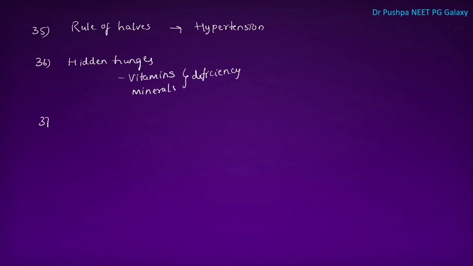Next one is, beriberi is caused by which vitamin deficiency? Beriberi is due to deficiency of vitamin B1, that is thiamine. There are two types: wet beriberi and dry beriberi. In dry beriberi, there will be mainly CNS manifestations, whereas in wet beriberi, there will be mainly cardiac manifestations.